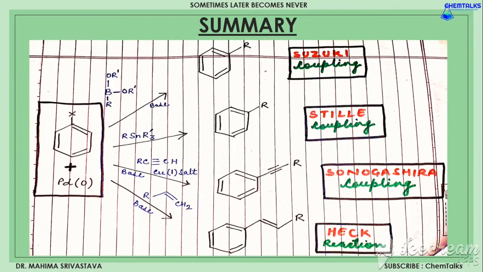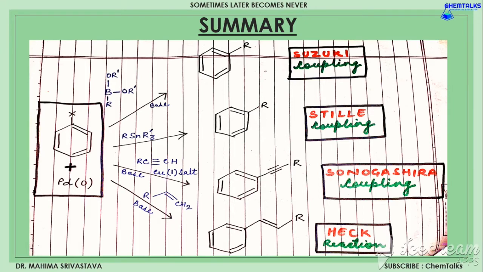For your ease and convenience, I have shown you the summary of all the four reactions that we have just now studied. The two things common to all four reactions are the halide and the palladium zero complex. For Suzuki coupling, an organoboron compound is taken in the presence of a base and a carbon-carbon sigma bond is formed. For Stille coupling, an organotin compound is taken and a carbon-carbon sigma bond is formed.